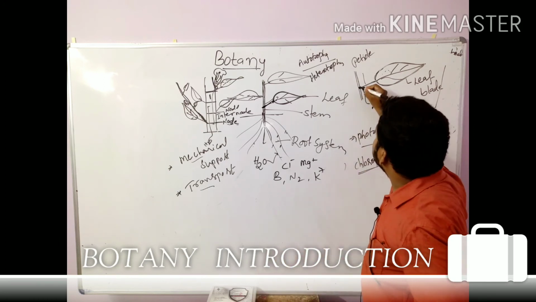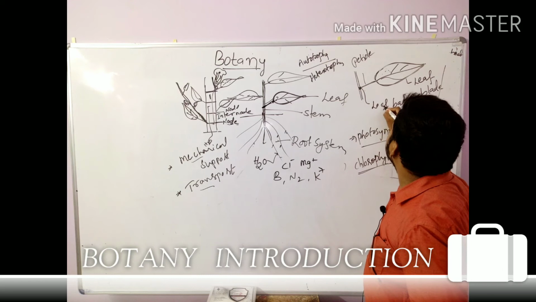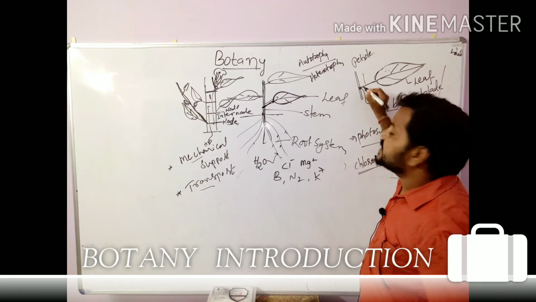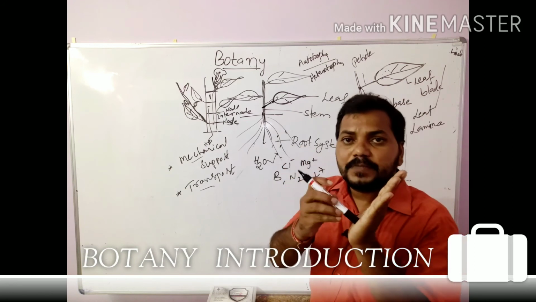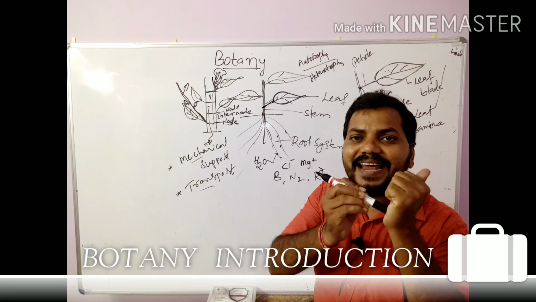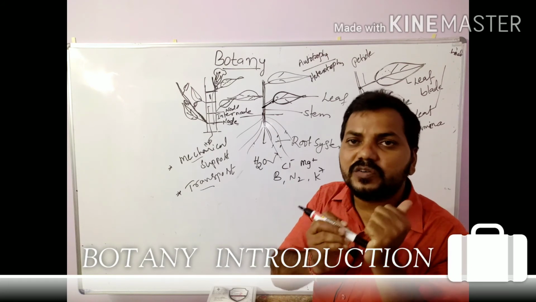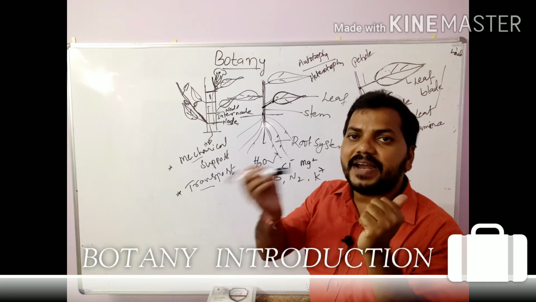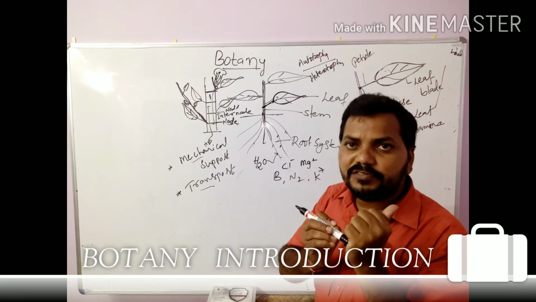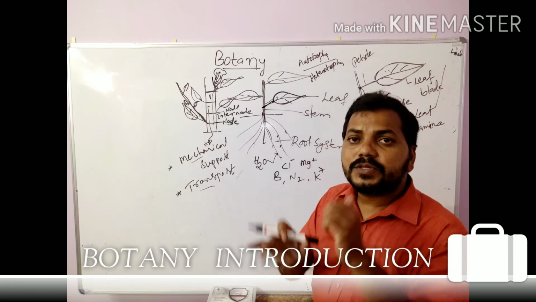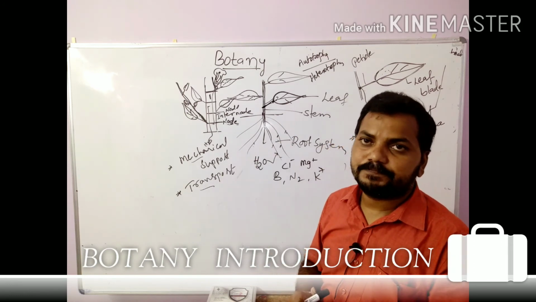Then if you take a leaf structure, the leaf consists of three parts. One is the leaf base. With the help of the leaf base, the leaf attaches to the stem at the region of the node. So that is the function of the leaf base.